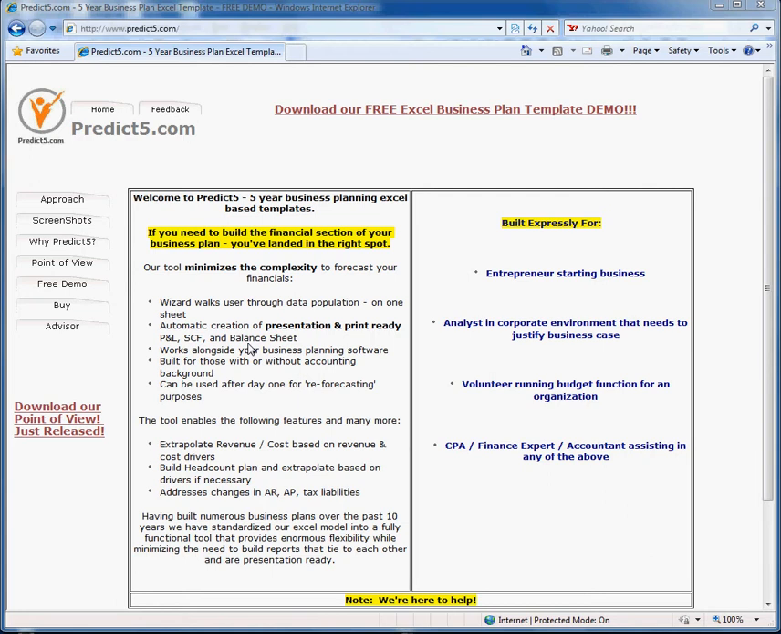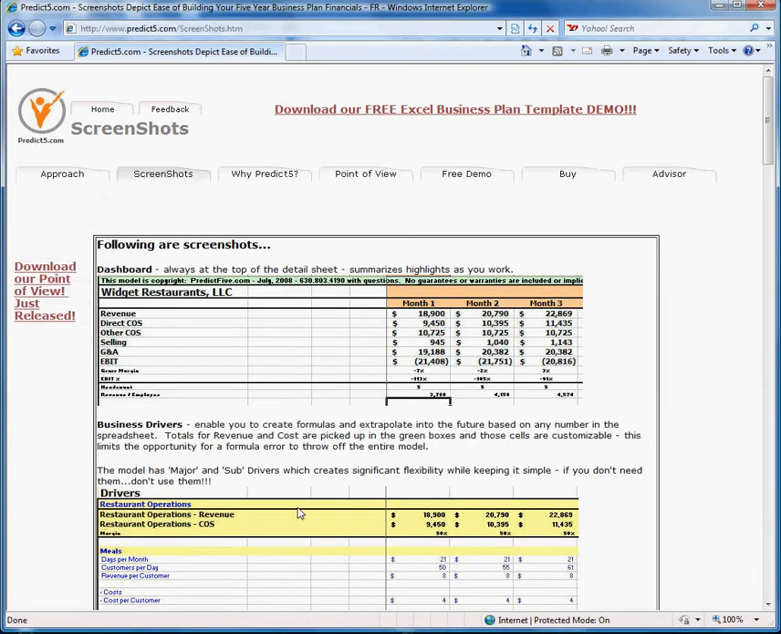What we're going to do here is take a look at the screenshot of the website. I'll talk about some of the content there. And then we'll open up the actual tool, take a look at it, and talk about some of the functionality available. So when you click on the screenshots page, what you're going to find is we've walked through the different